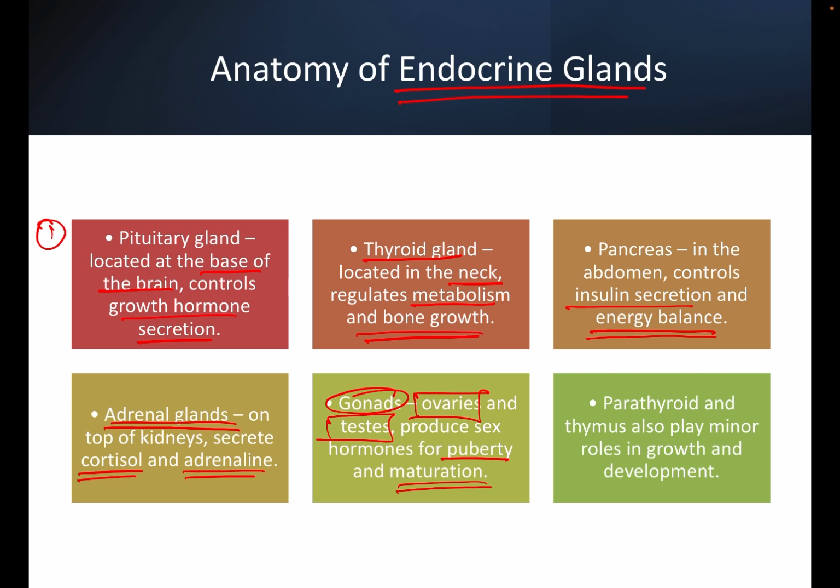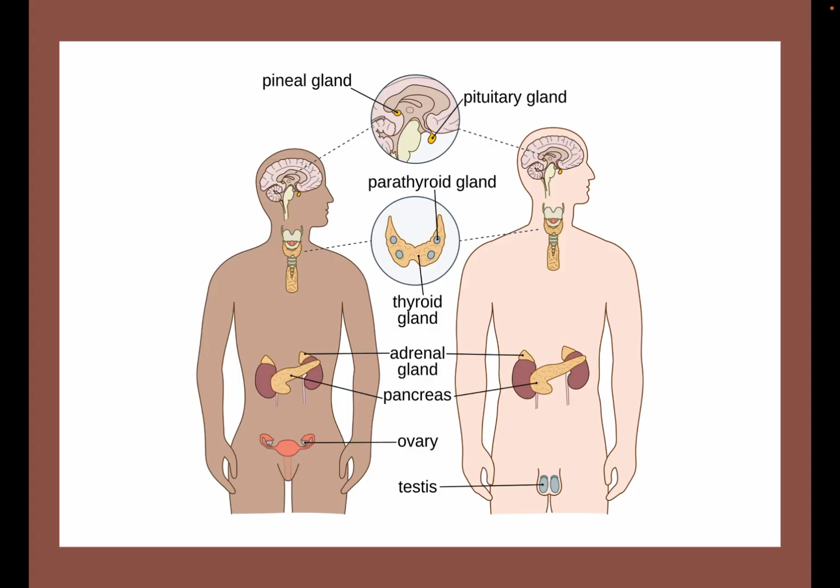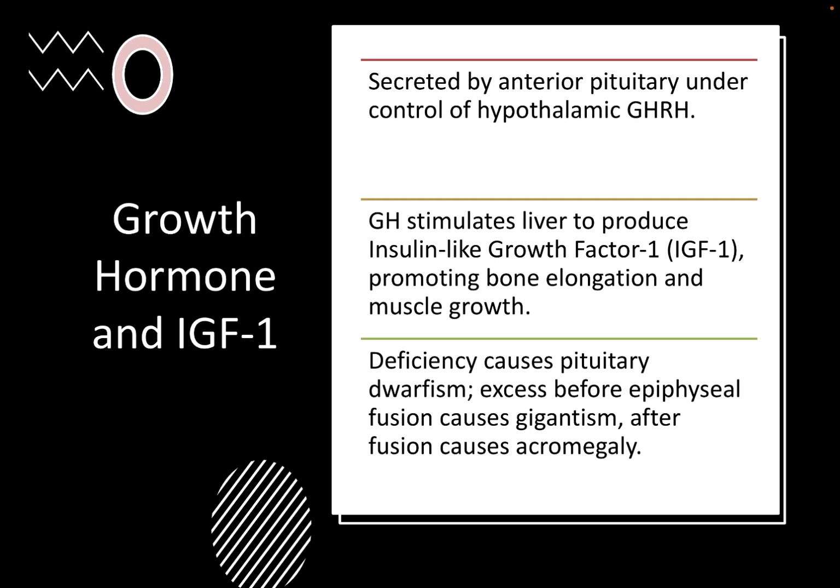Parathyroid and thymus also play a minor role in growth and development. Now the anatomical location. The pituitary gland is located in the brain, followed by the thyroid gland in the neck, the parathyroids embedded inside the thyroid gland, the adrenal gland at the top of the kidneys, the pancreas in the abdomen, and the ovary in case of females and testes in case of males. Now coming to individual hormones, growth hormone and insulin-like growth factor 1.